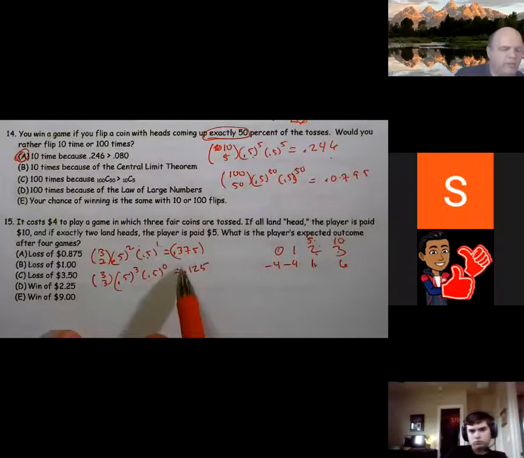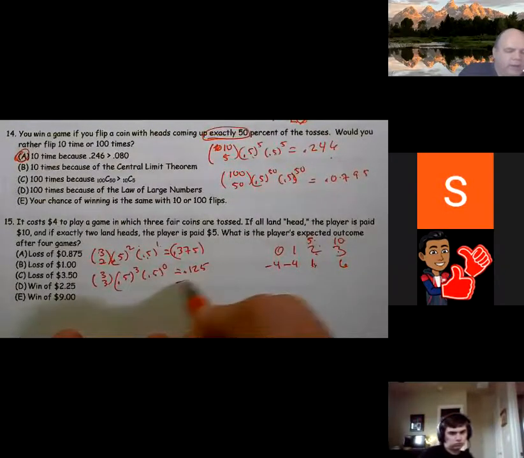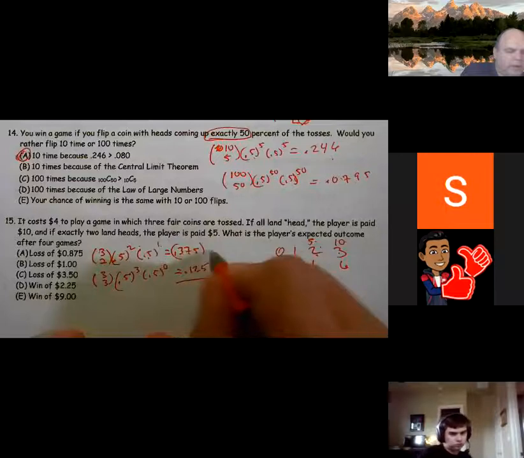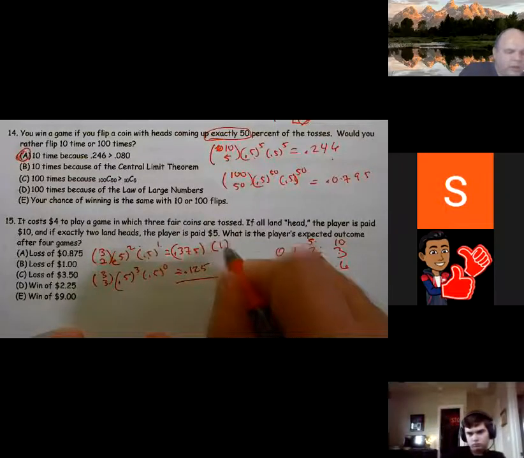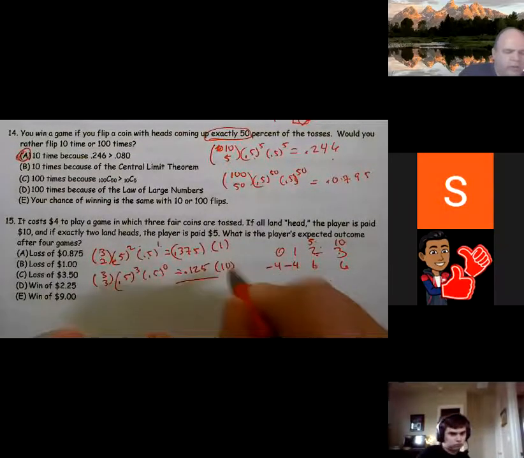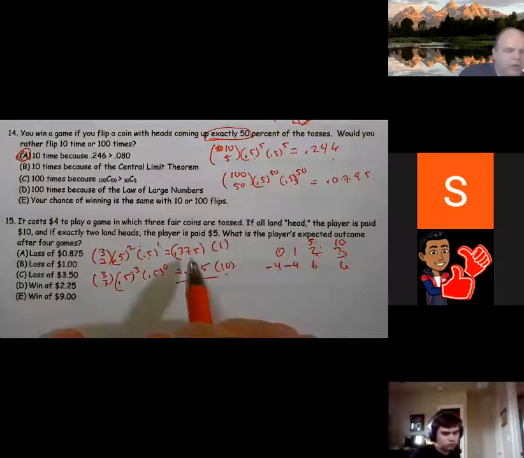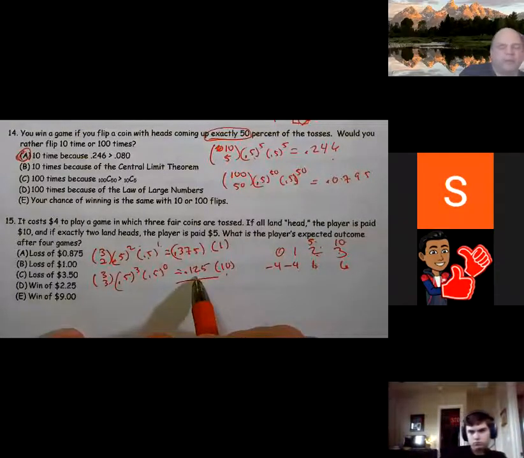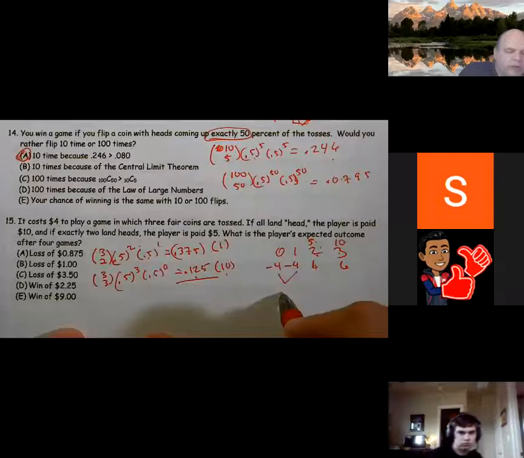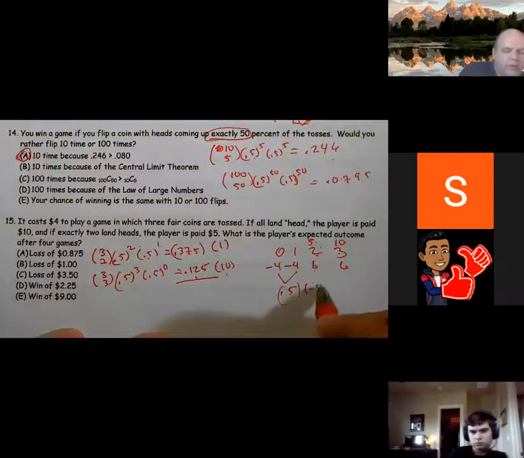Well, when I add these up, if I were to add these two values up, so this is the probability of winning $1. This is a probability of winning $10. But if I add that up, that means there's 0.5. So the probability that I lose $4 is 50%.